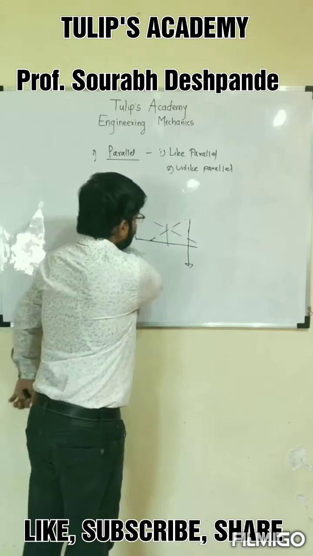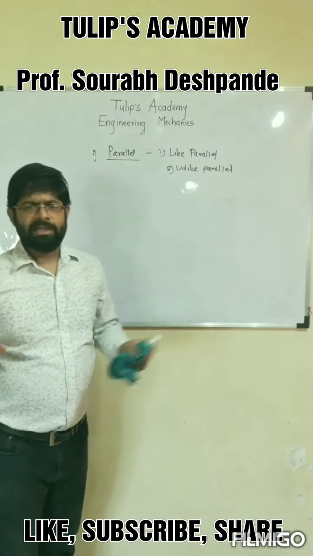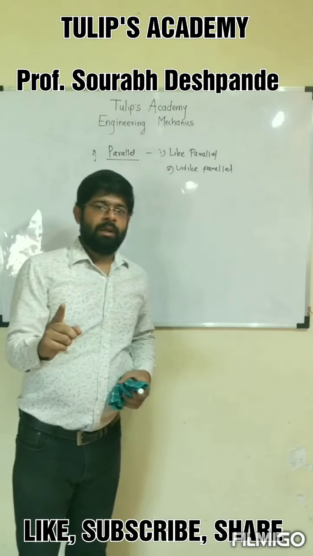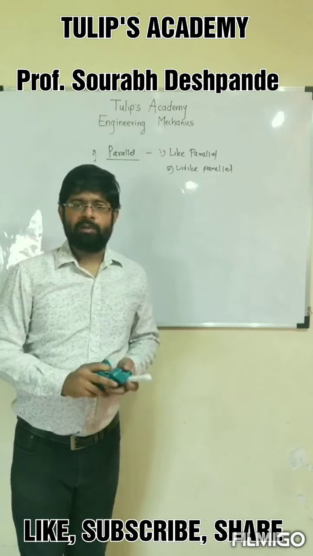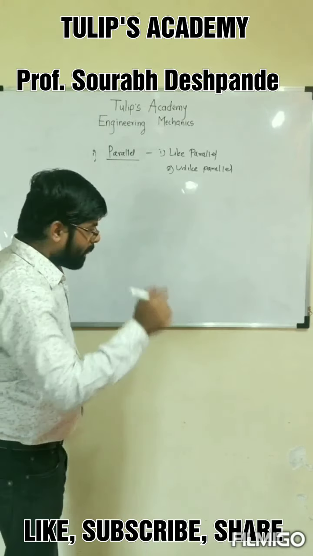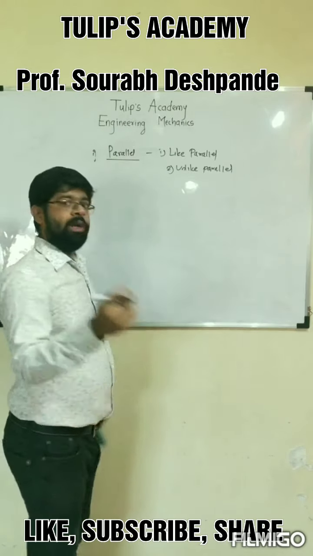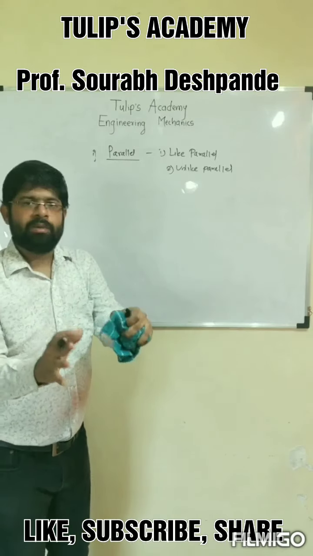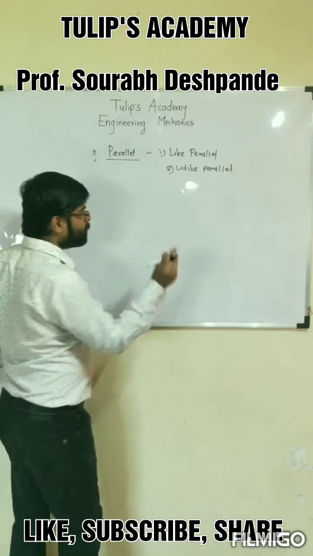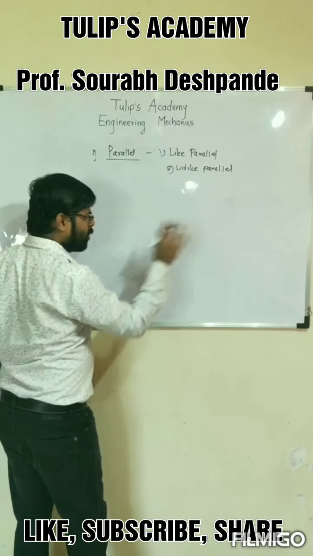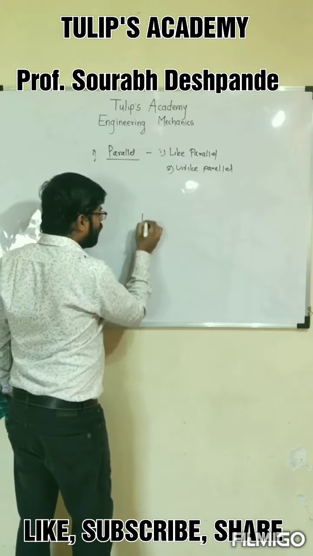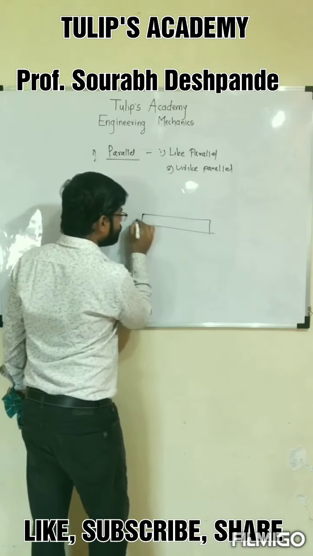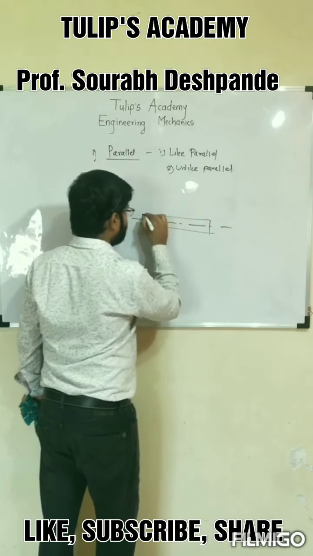Now coplanar is finished. The second is non-coplanar. Now non-coplanar is again subdivided into the same categories. The only difference is that when you consider a non-coplanar force system, then the system will not be collinear. Let me try to explain in very simple language. Consider a collinear system. Any collinear system you consider. Let us take the previous example, the previous example of a rod.